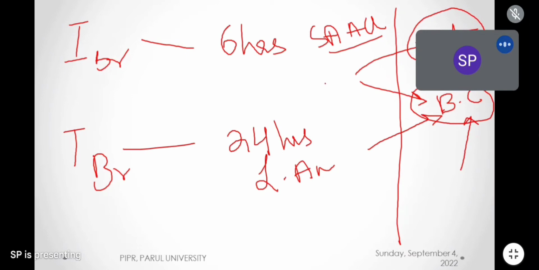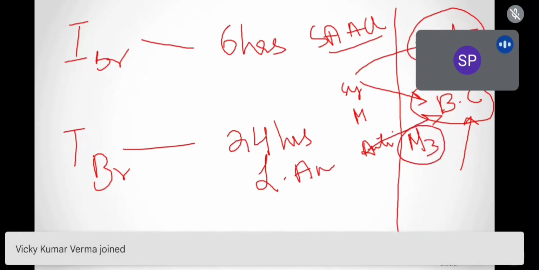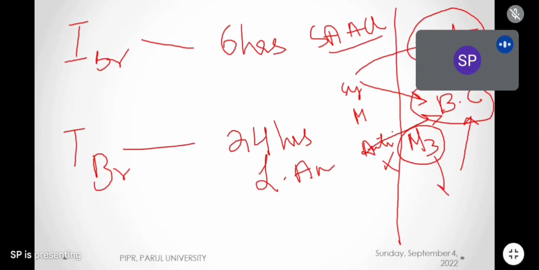Now in bronchodilators, we have already discussed direct bronchodilators, sympathomimetics, and methylxanthines. The third category is anticholinergics. These anticholinergics will bind on the M3 receptors and decrease the actions of M3 receptors, and by that they will cause bronchodilation. Simple. The M3 receptor will be blocked by ipratropium bromide and tiotropium bromide, and it will cause bronchodilation.